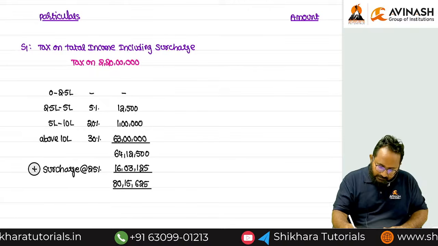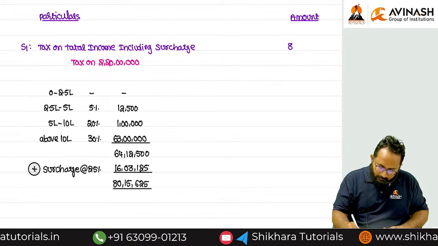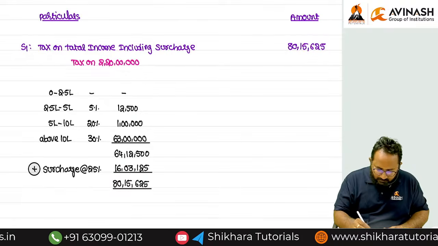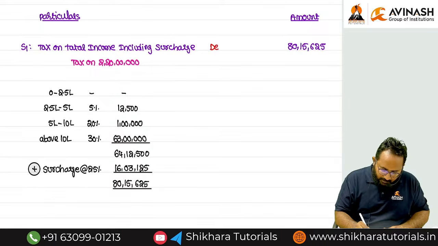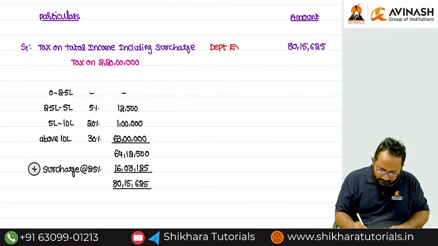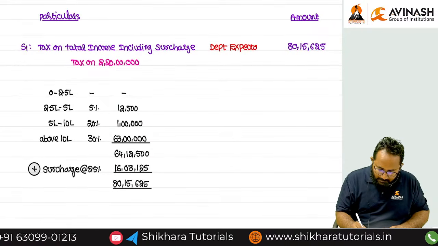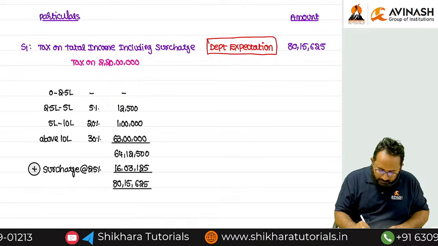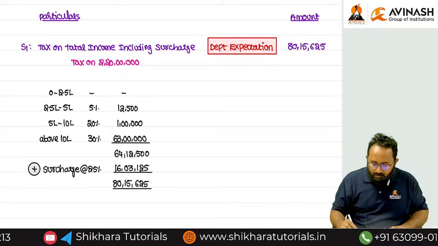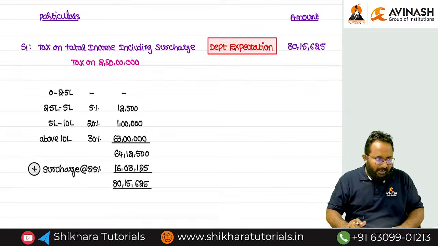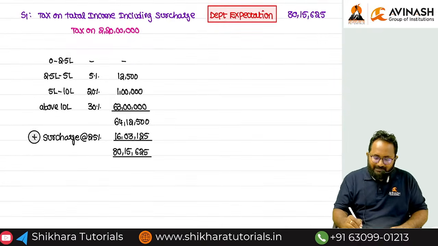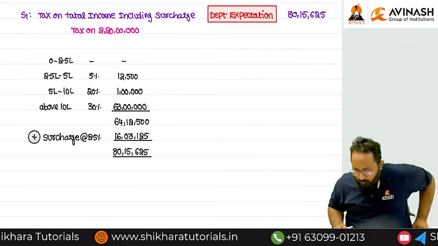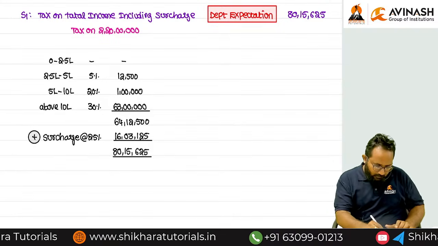That means this is the only answer we have to present in step 1. What is that answer? 80 lakh 15,625. This is whose expectation, ma? Department expectation. They want to collect this much tax from the assessee because he has a total income of 2 crores 20 lakh. But now, what is that assessee's capability? We can calculate.